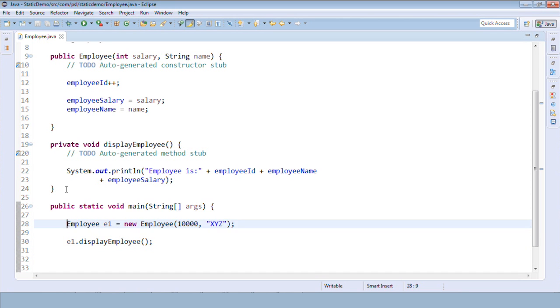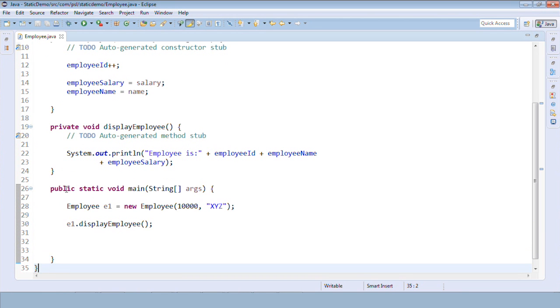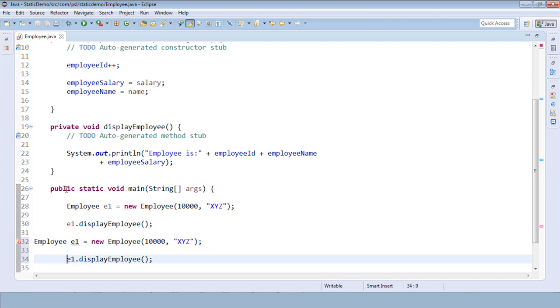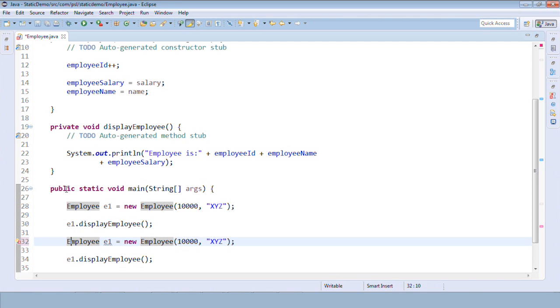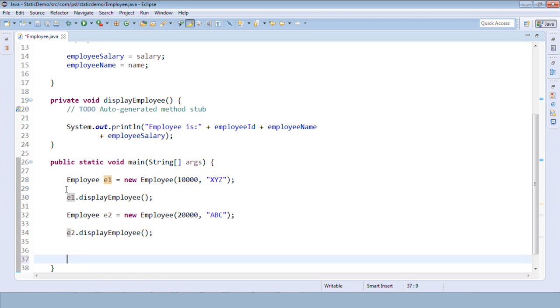Similarly, let me create 2 more objects, E1, E2 and E3. I'll make little changes here, that is 20,000 and ABC. The method has to be called on E2. Same way I'll create 1 more object.